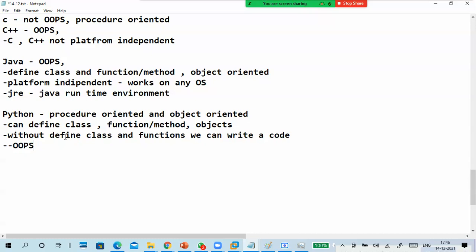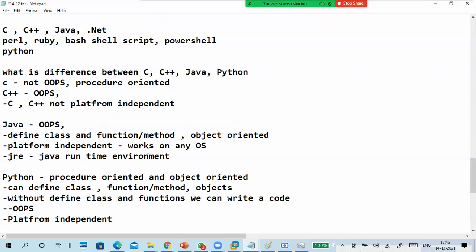Okay, and one more. What is it? Platform independent. You can run it anywhere. This is different. Understand the differences, guys. Differences are important always.